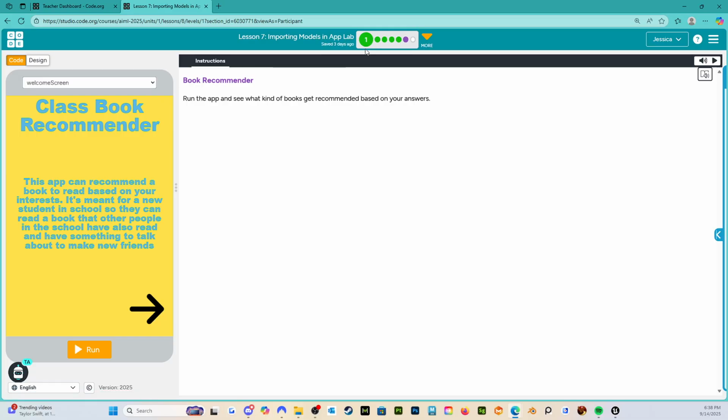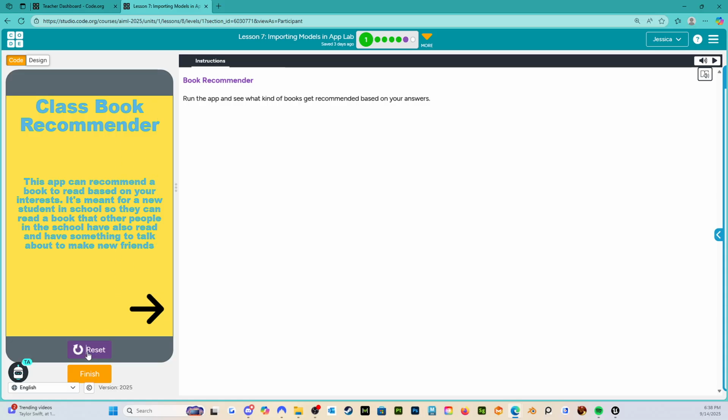All right, so for level 1, it's very, very simple. All we have to do is run the app and see what kind of books get recommended based on your answers. So we start with running the app, so we're going to click the run button. And then class book recommender. This app can recommend a book to read based on your interests. It's meant for a new student in school so they can read a book that other people in the school have also read and have something to talk about to make new friends.